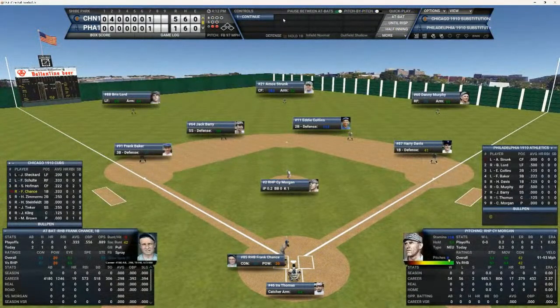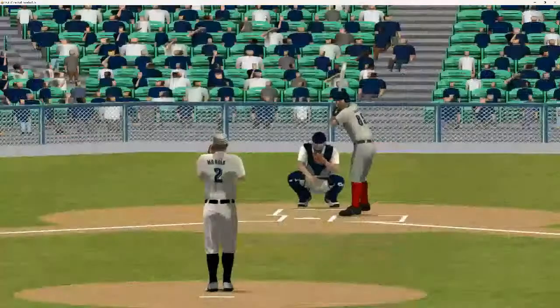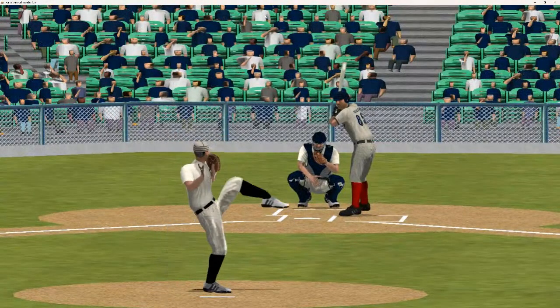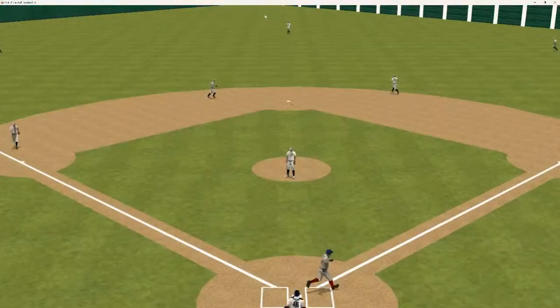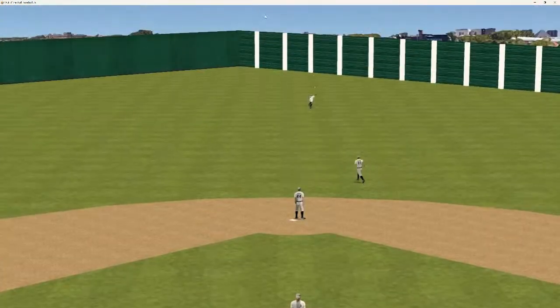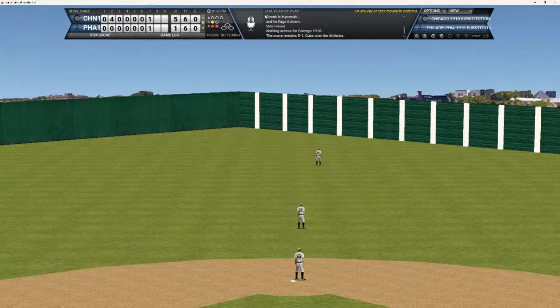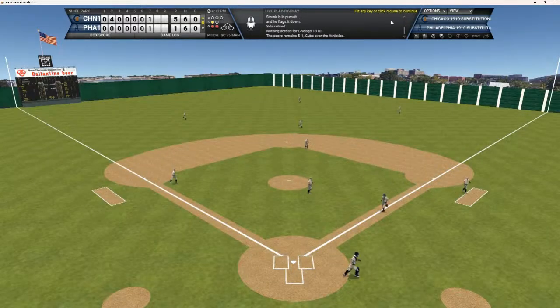And here comes Frank Chance. He's 1 for 2 today. Can Frank keep this inning alive for the Cubbies? And here's the windup and the pitch. And that ball's going to be lifted in the center field. And nice dive and stop out there by Amos.